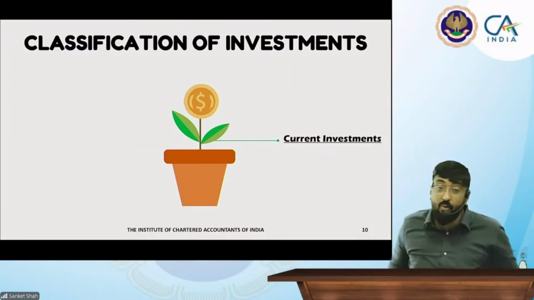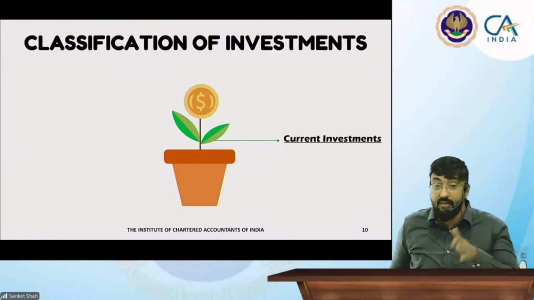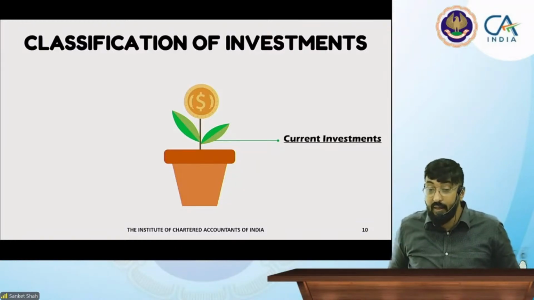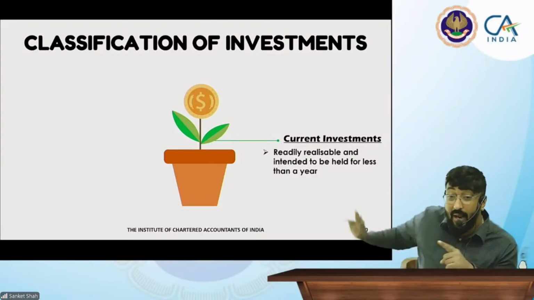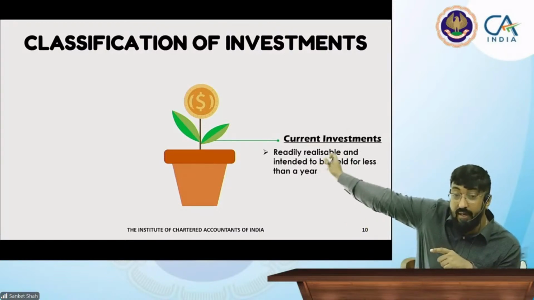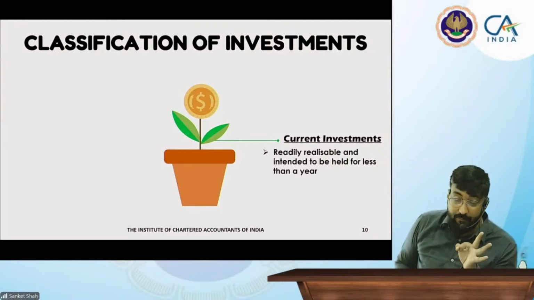This asset is for long-term purpose plus short-term purpose. Keep this in mind. Now see, what is the current investment? Current investment is readily realizable and intended to be held for less than 1 year. It is called current investment.